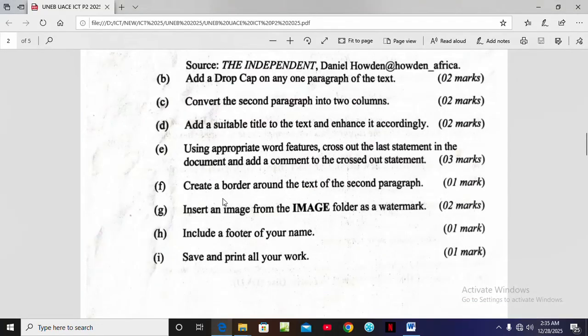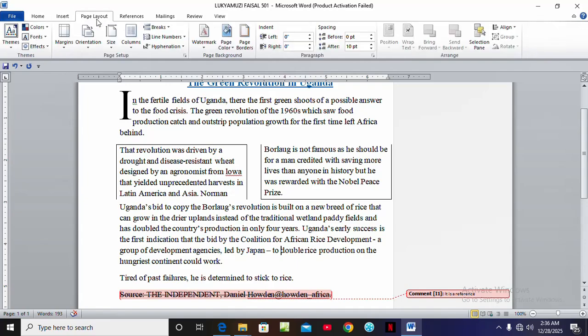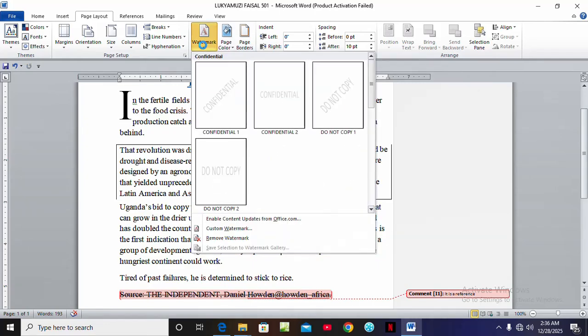Insert an image from the image folder as a watermark. So here we're going to come to page layout, then to watermark. This time you're going to use custom watermark.